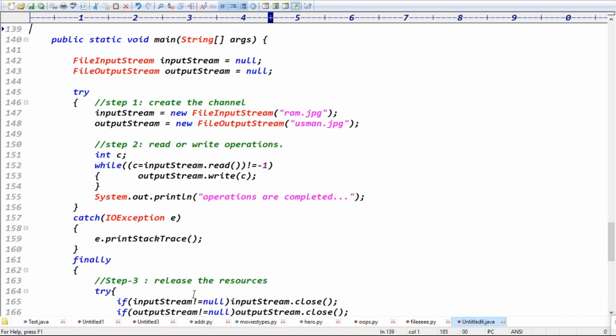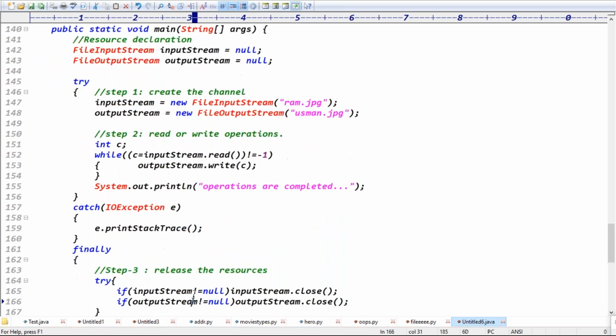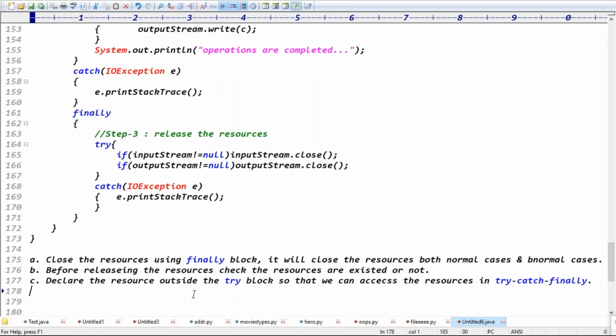Don't create the object inside the try block, guys. Basically these are called resource declarations. Don't declare the resource inside the try block. If you declare the resources in the try block, then what happens, guys? The scope will be only within the try block.